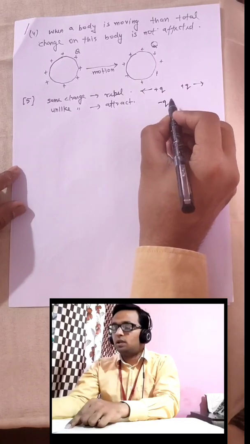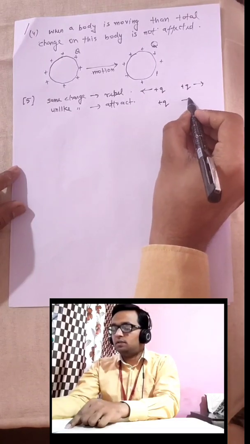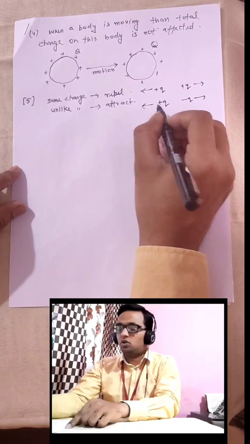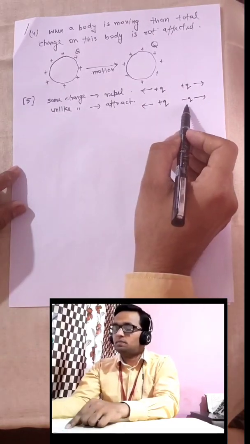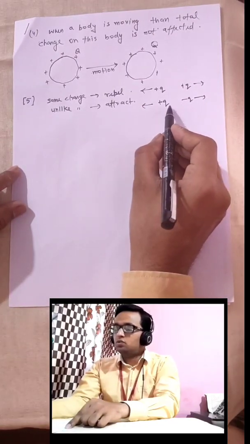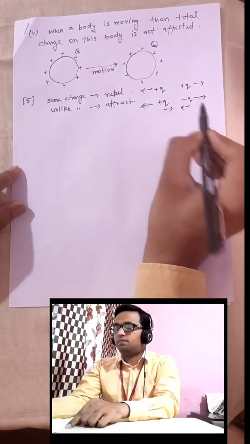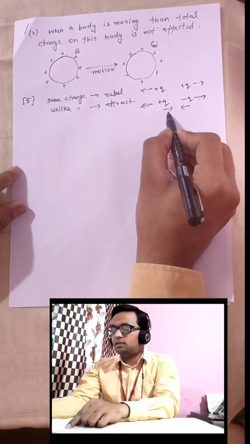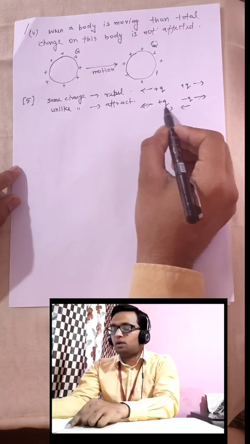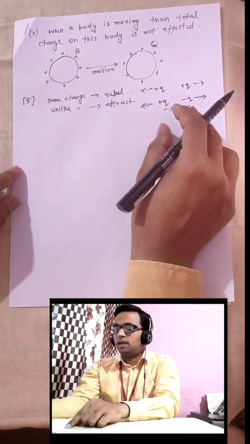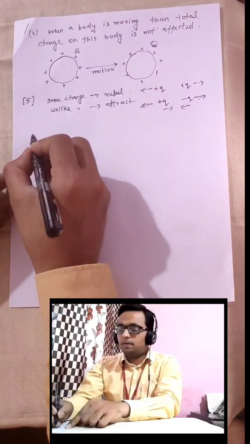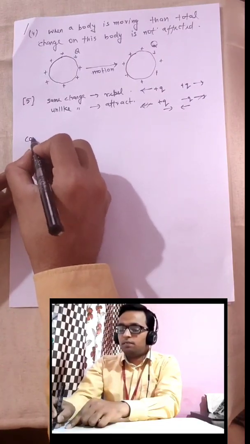Similarly, if we have one charge positive and the second charge negative, that is called unlike charges. These are not similar, they are unlike. So what happens in this case? They attract each other. Some force exerts between them. That means they attract each other.